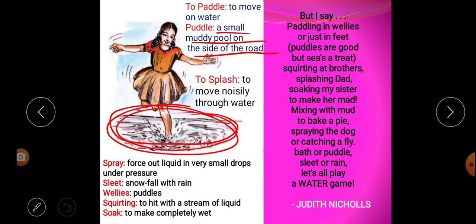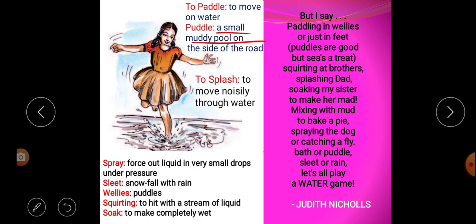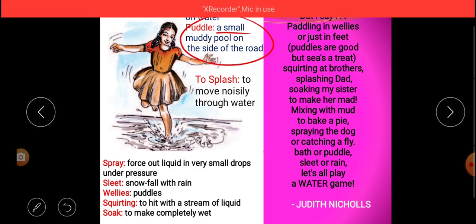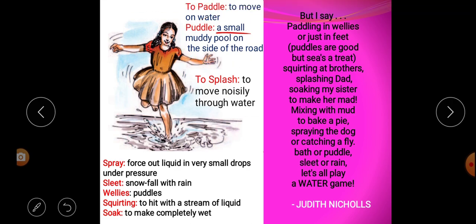Next, it says puddles are good, but sometimes a bath is a treat. That means a puddle is a small muddy pool on the roadside. These are good, but sometimes a bath is a treat. Next, it says squirting at brothers. What is squirting? That means to hit with a stream of liquid. Sometimes we throw water upon our younger brothers, sisters, friends. That is called squirting.